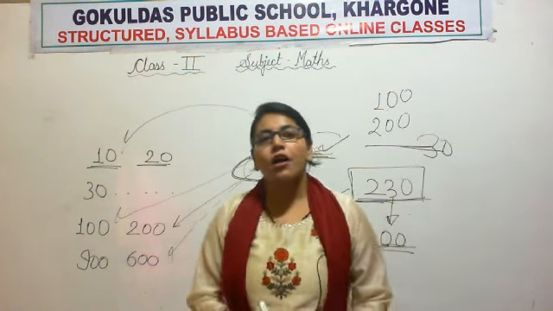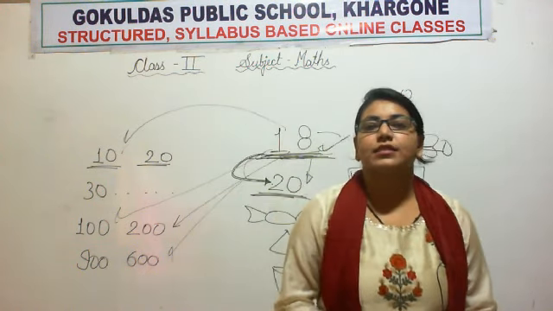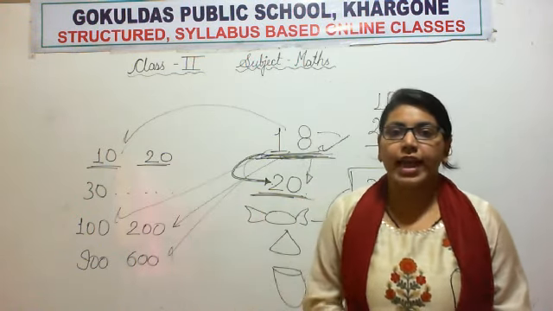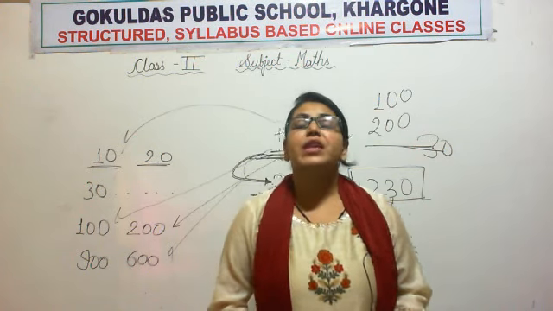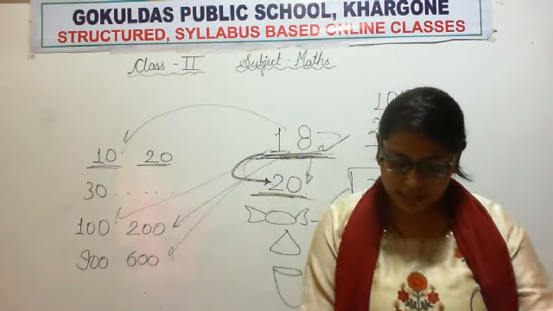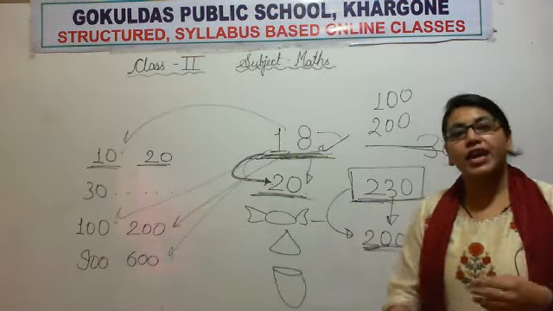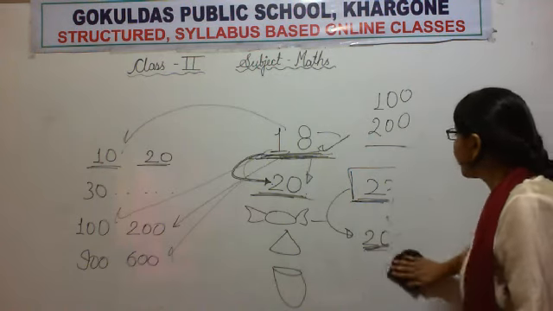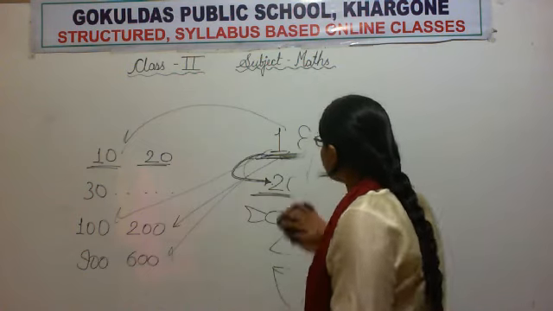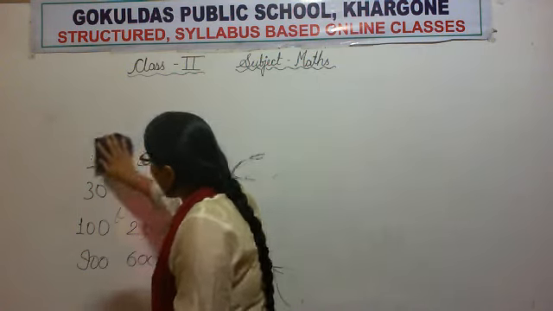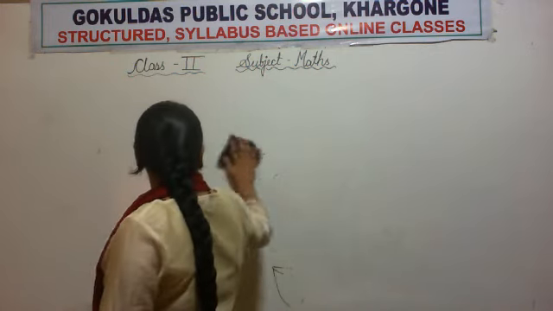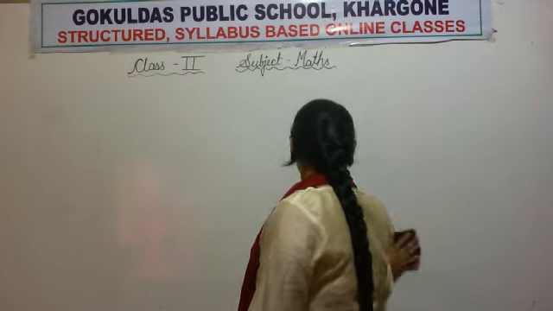So what is rounding off? Rounding off is making a number simpler while keeping its value close to what it was earlier. And what is estimation? Estimation is a guess or judgment about something. This is where we will use our round off. Round off is an estimation we use in daily life. We solve so many problems of daily life by using round off or estimation.